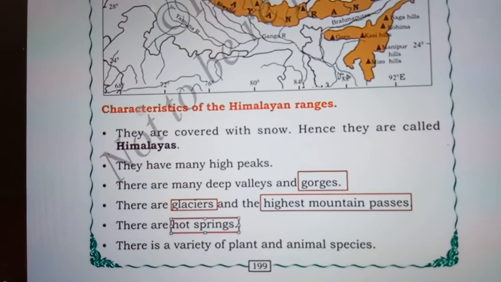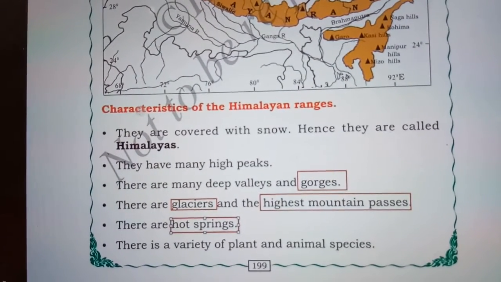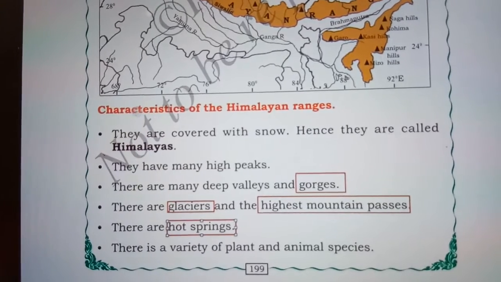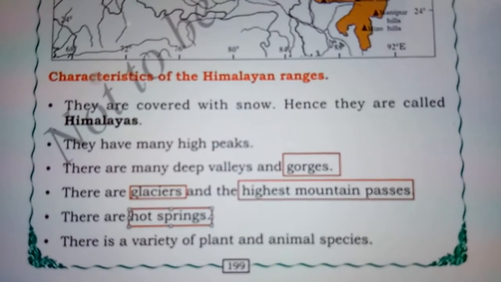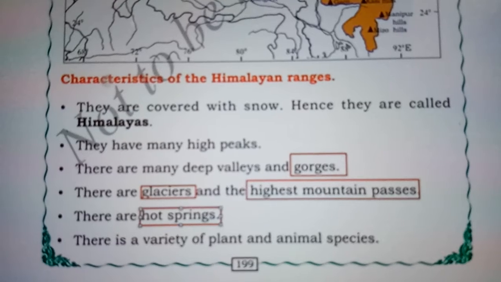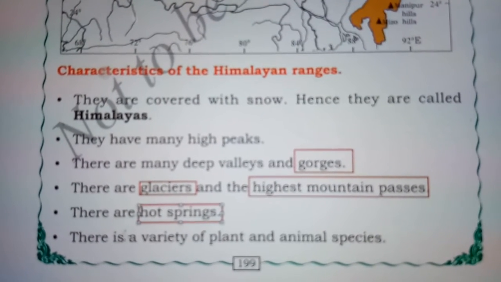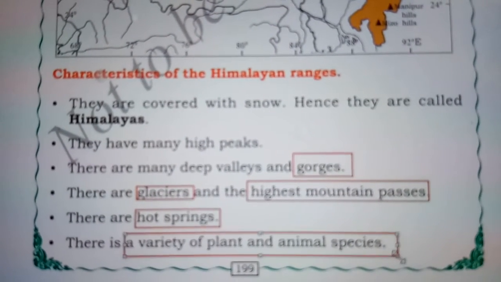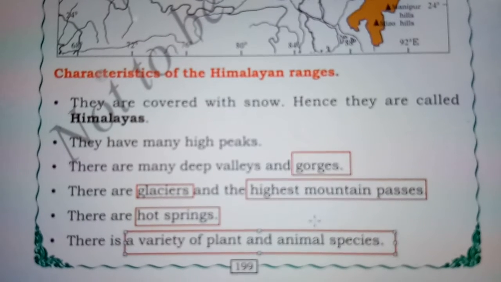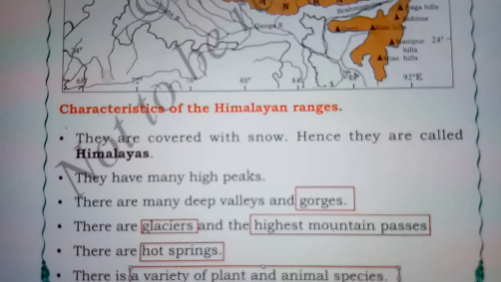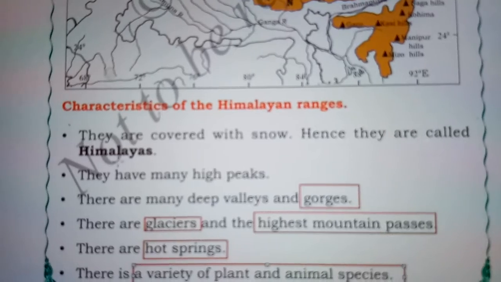Hot springs are naturally hot bodies of water that spring from underground in the earth. There is also a variety of plants and animal species. So these are the different characteristics of the Himalayan ranges.